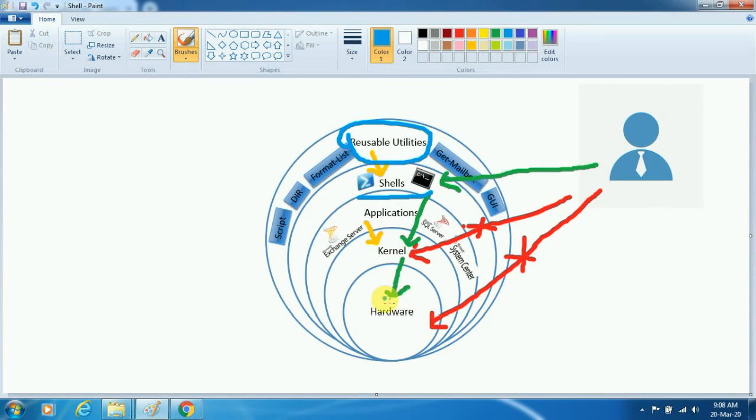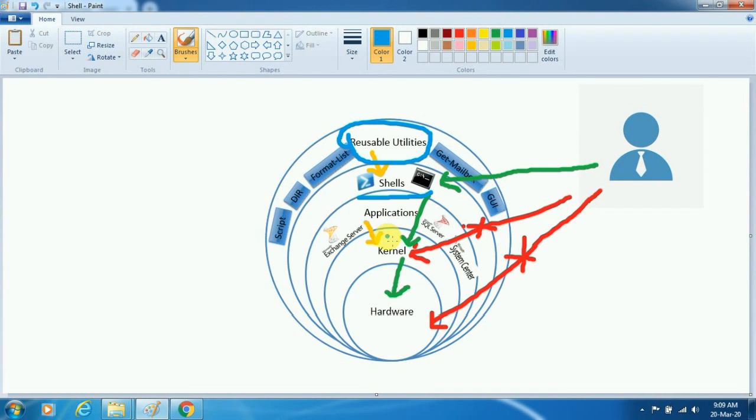There should be some medium using which the hardware of any machine is controlled. The kernel does that job. Kernel is not the operating system, but it is the main part of the operating system, and it does very important low level jobs, and it is the innermost layer of any operating system. Its jobs include disk management, memory management, process management, task management, and input output management. All of these things can be controlled using the kernel.